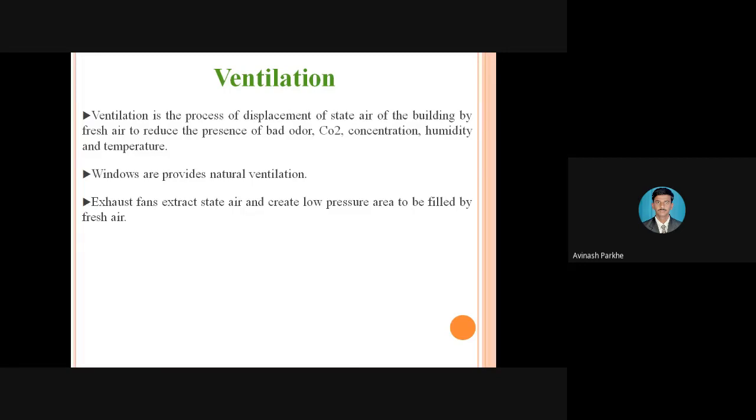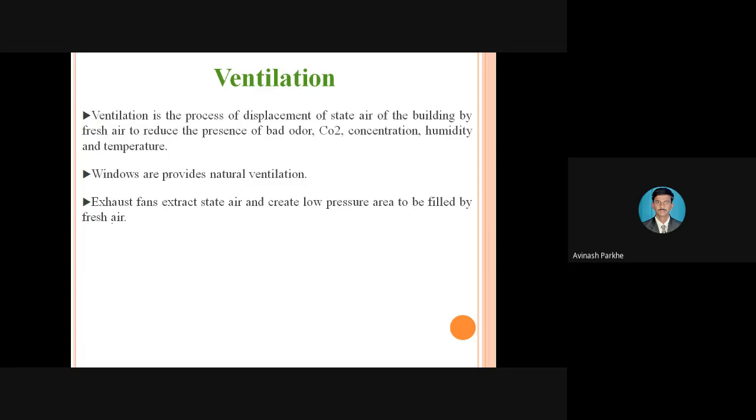So what is the requirement? Proper ventilation should be provided. Ventilation includes windows. Wherever required, we have to provide some big windows, so that fresh air comes in from the environment, and through the exhaust fan, whatever bad air is in that compartment is sent out to the environment. The exhaust fan extracts the stale air and creates a low pressure area to be filled by fresh air.